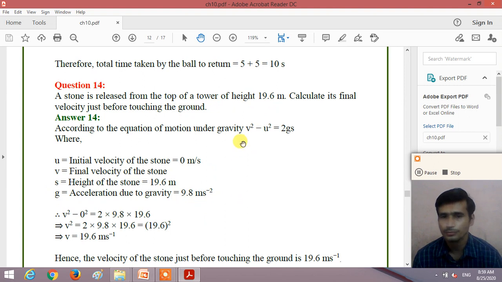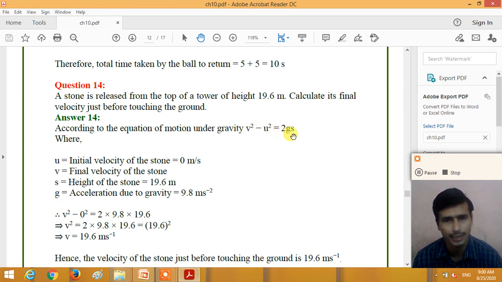So now according to the third kinematic equation of constant acceleration, v square minus u square is equal to 2gs. We need to find v, take u is equal to 0, g 9.8 and s is equal to 19.6. We get v square minus 0 square is equal to 2 into 9.8 into 19.6.